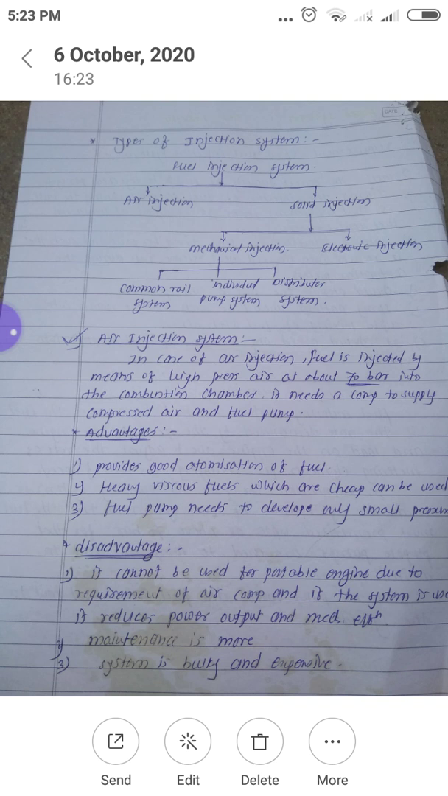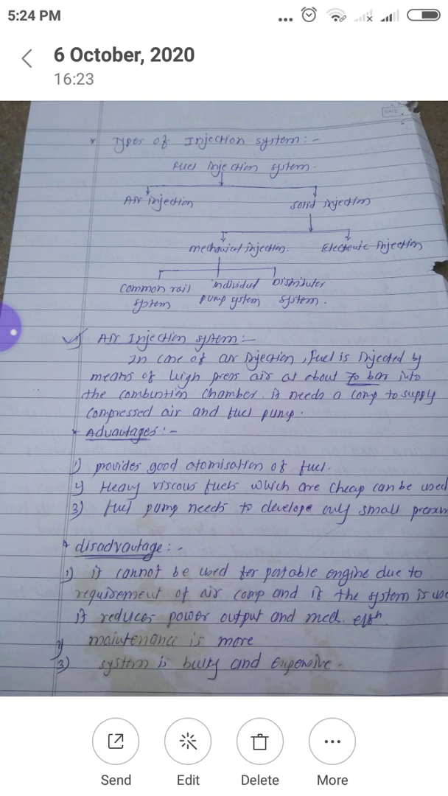Now what are the disadvantages? As this system requires a compressor for the compression of air, this system has more maintenance. This system is bulky because a separate compressor and a separate fuel pump are required. So the system is bulky and expensive. It cannot be used for portable engines due to the requirement of an air compressor, and when the system is used, it reduces the power output and mechanical efficiency.